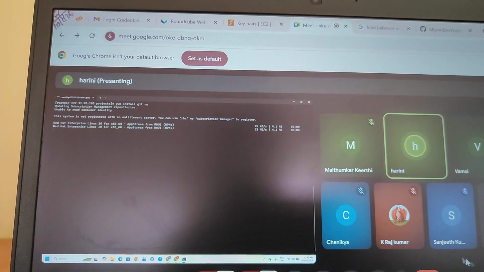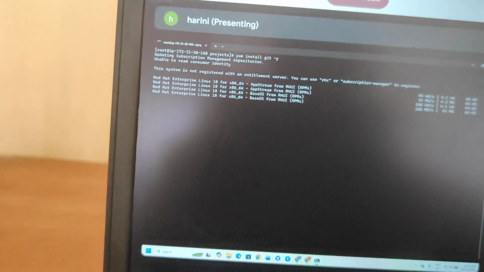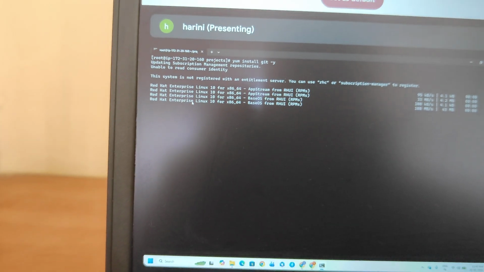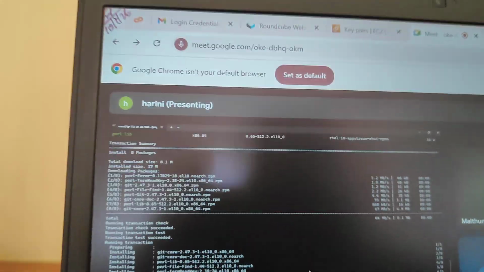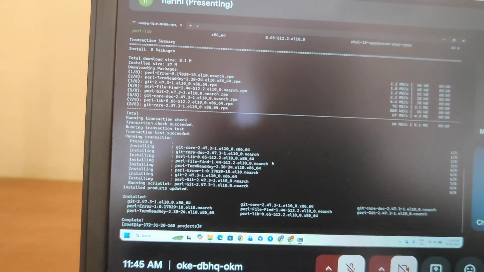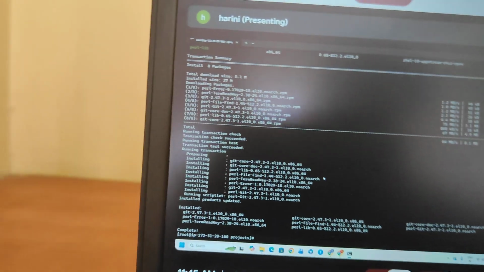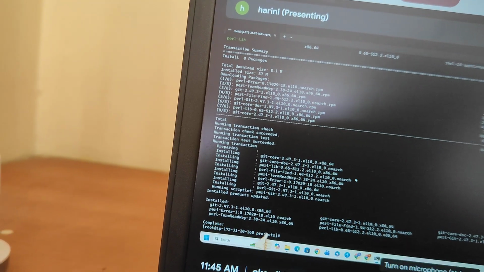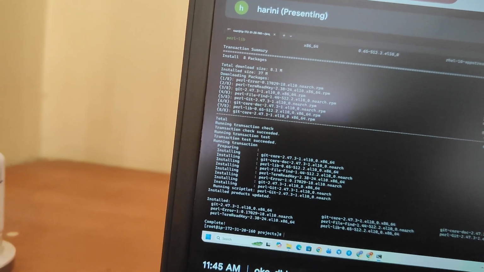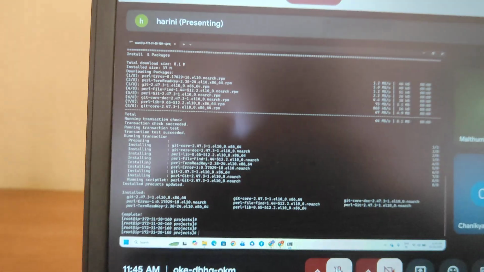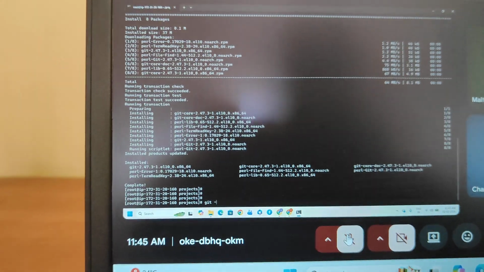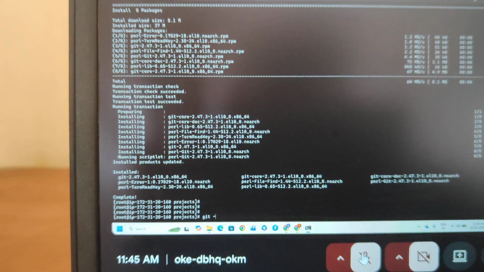Now I am installing the Git software. This is a Red Hat machine, so this is the first time I'm installing the Git software on this machine. It's installing. Is it audible and clearly visible, guys? Yes, ma'am. Now I want to check with the git hyphen version command. Okay, thank you for responding, guys. git hyphen version.